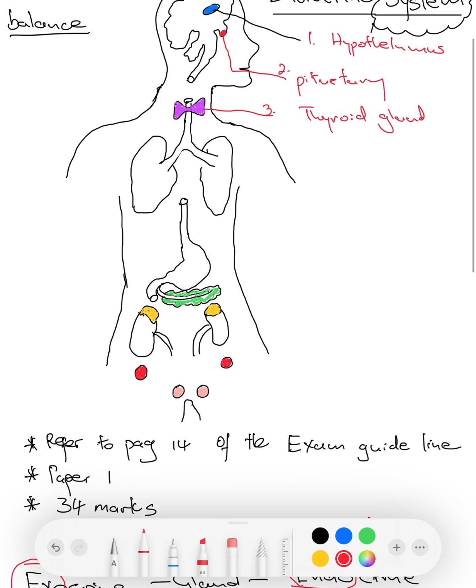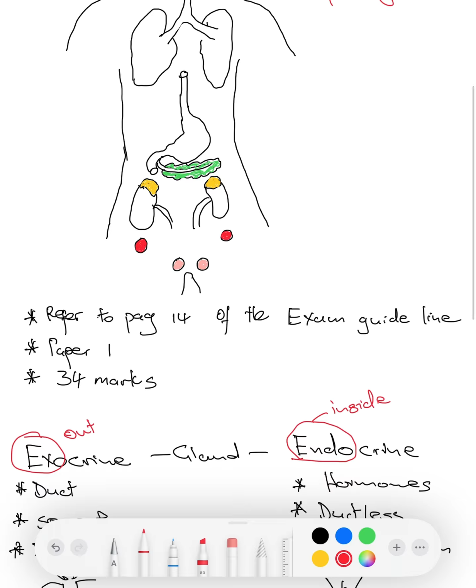Now, if you remember from grade 11, we mentioned this gland a lot when we're doing the digestive system or the human nutrition as per textbook. Now, which brings us to our fourth gland, the pancreas. This is the pancreas. Now look at the location, look at the shape.